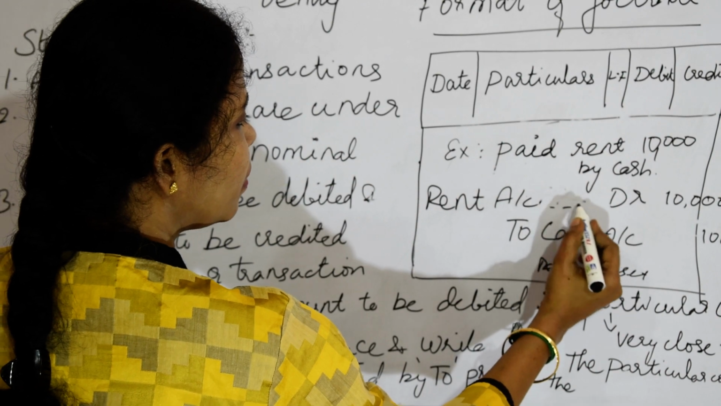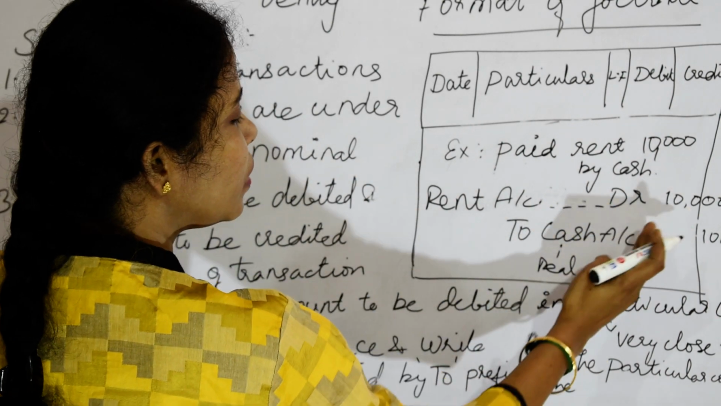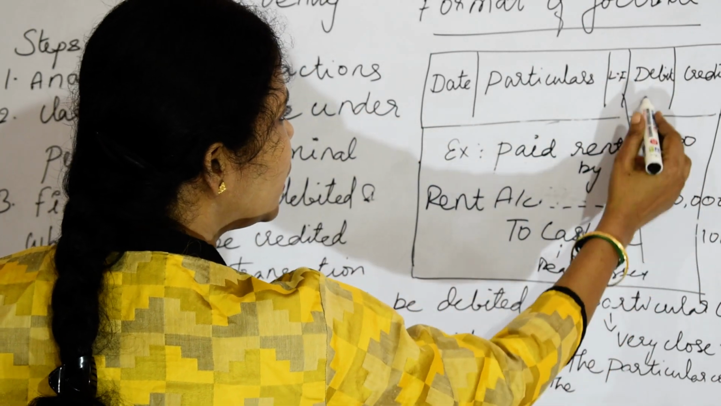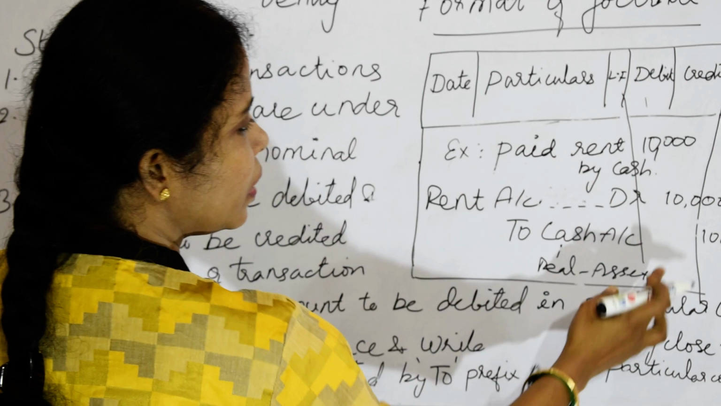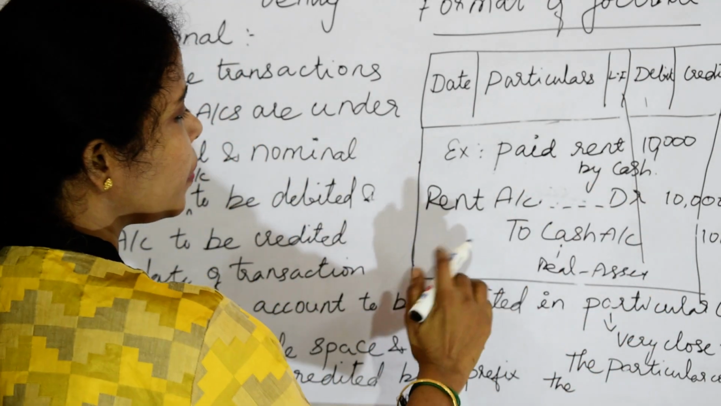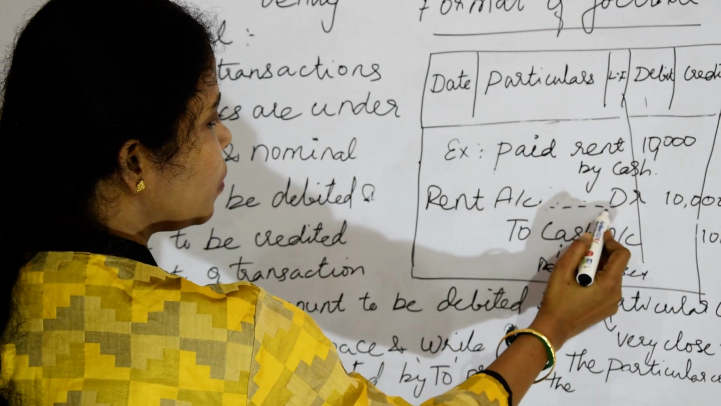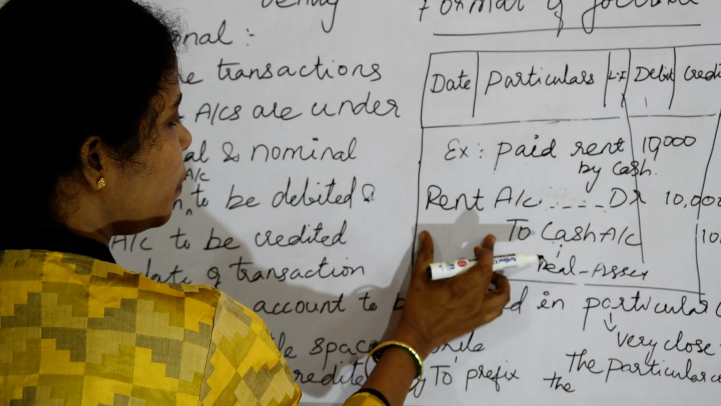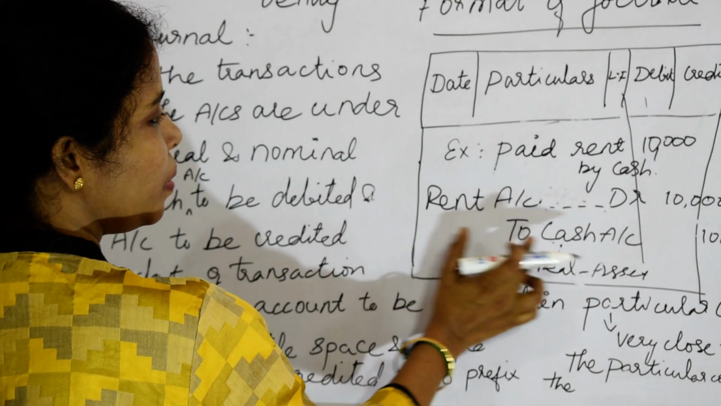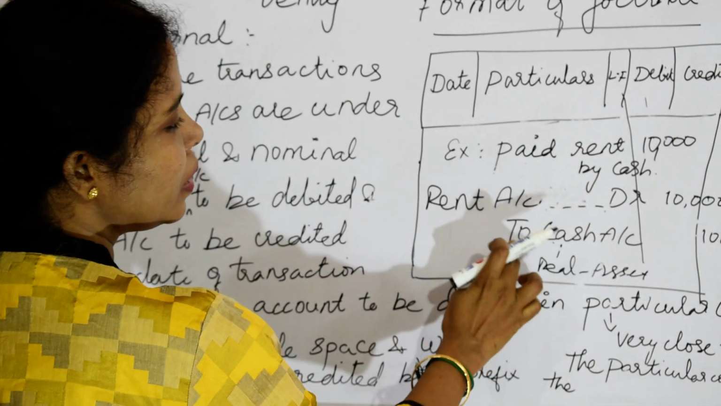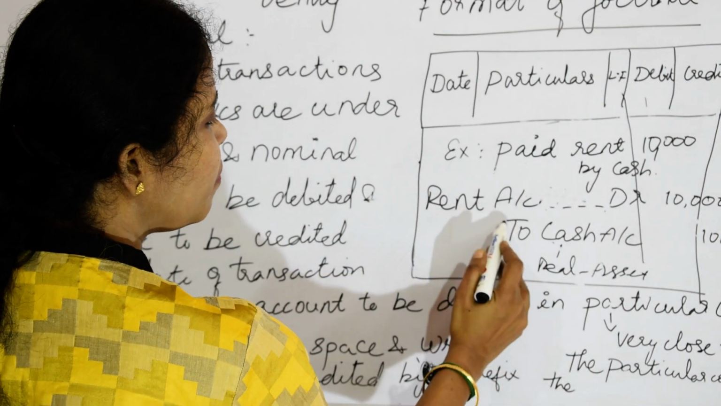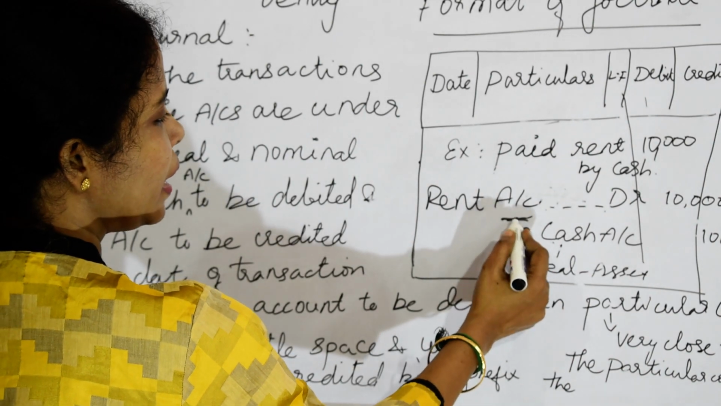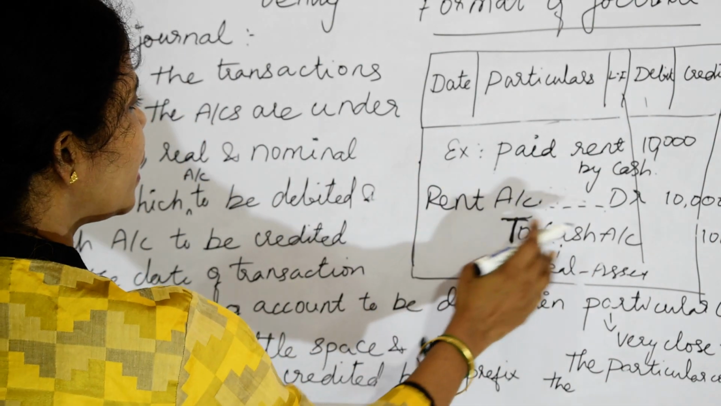So we have to give a little space here and write 10,000. This should be in the debit column. I have written 10,000 in debit and 10,000 in credit. There is no space, so I have written like this. Some space should be given for rent, and also for 'To Cash'. This is a credit item, so some little space should be given, and we should prefix the credit item. Prefix means before that we have to give the 'To'. So rent account debtor to cash.